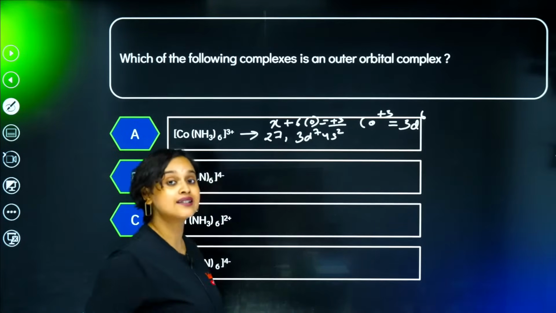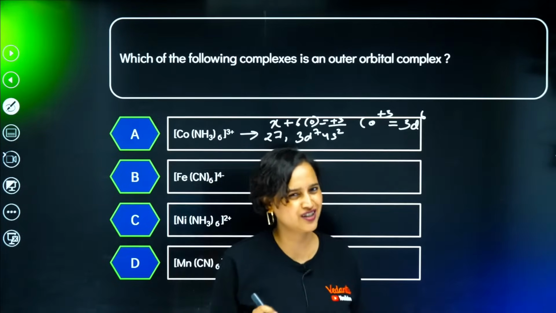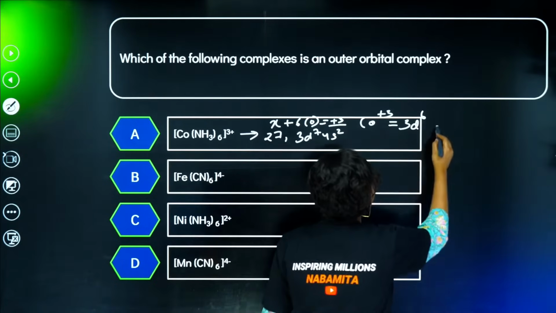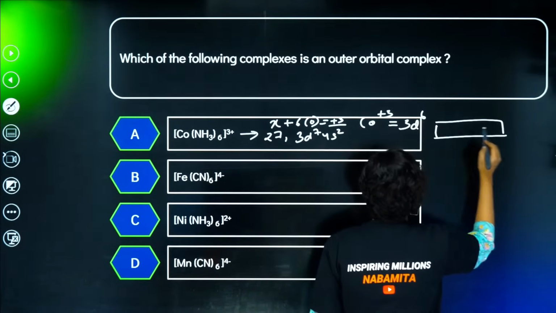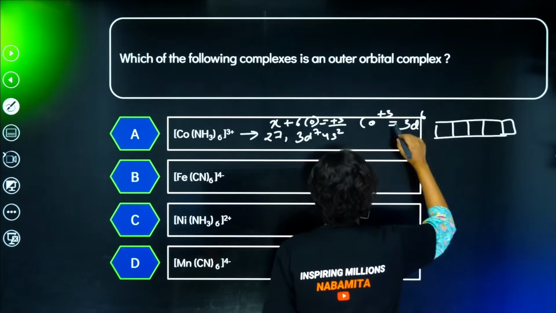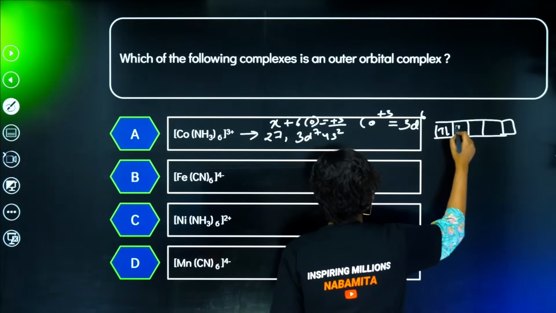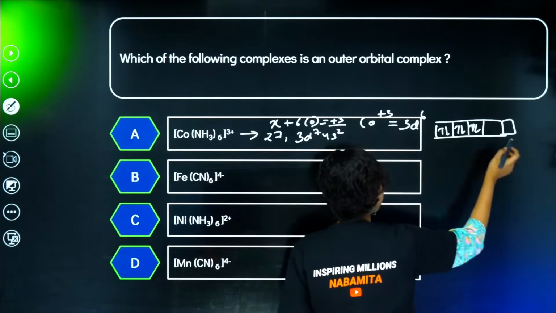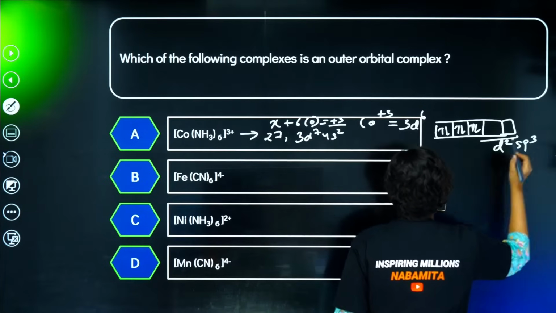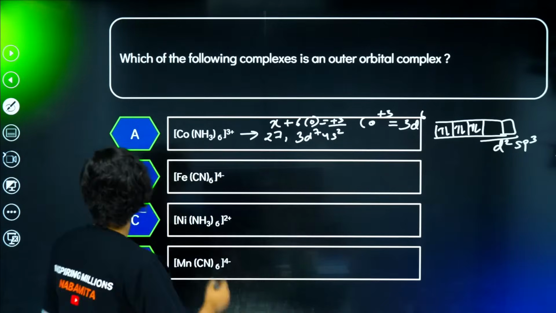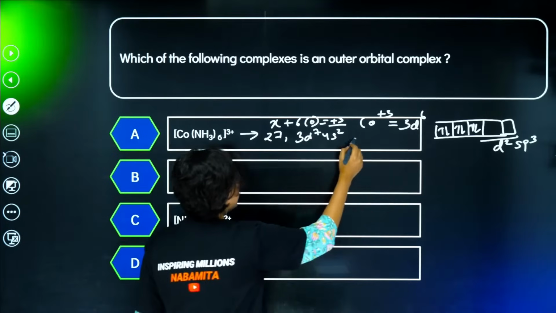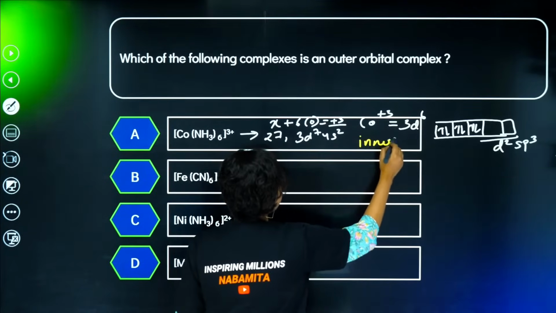NH3 is a neutral ligand, but it is definitely a strong field ligand, so pairing up will happen. 3d6 pairs up, so D2sp3 hybridization, that means this is an inner orbital complex.